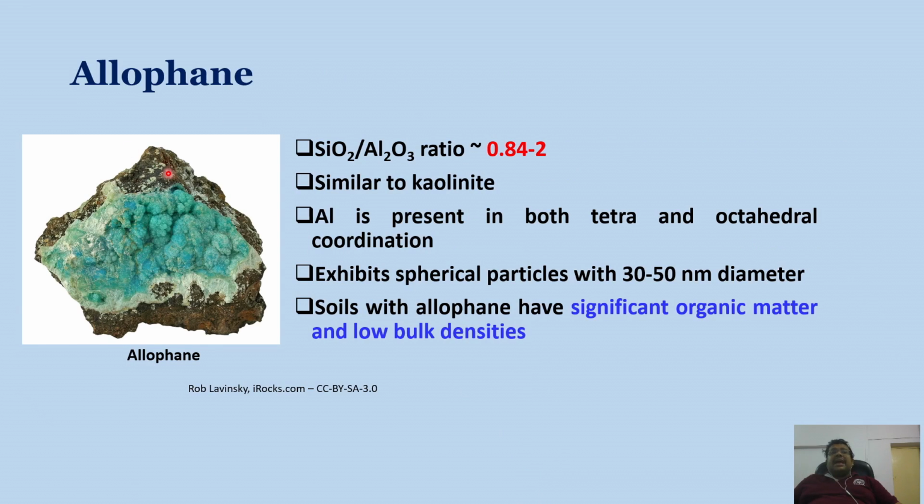So let us discuss allophane. In allophane, the silica alumina ratio is 0.84 to 2, and it is basically similar to kaolinite. Aluminium is present in both tetrahedral and octahedral coordination, and it exhibits spherical particles with 30 to 50 nanometer diameter. Soils with allophane have significant organic matter and low bulk density, and allophane can be seen again in the volcanic region. So this is an allophane clay mineral.